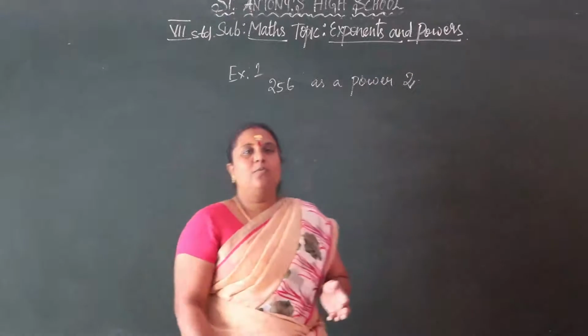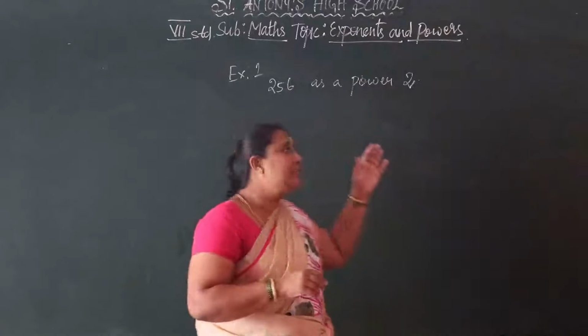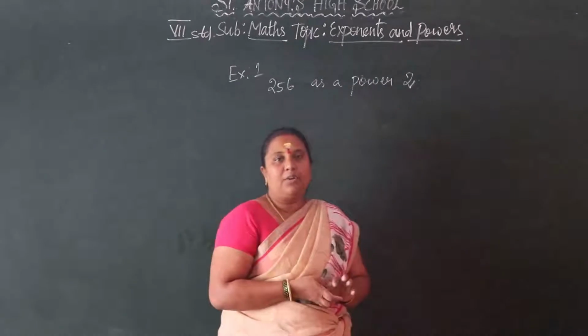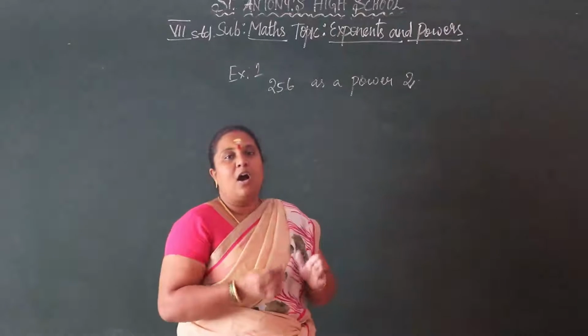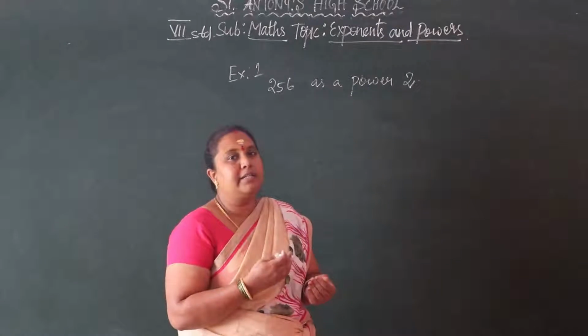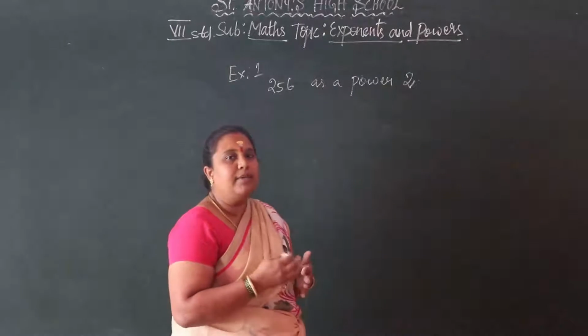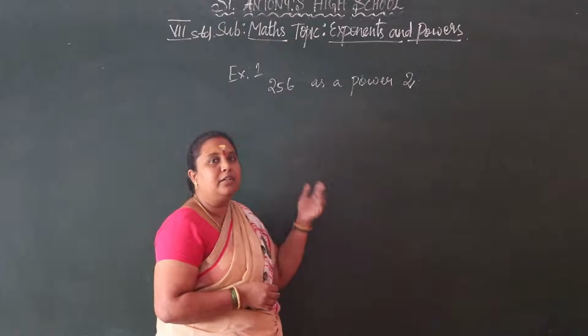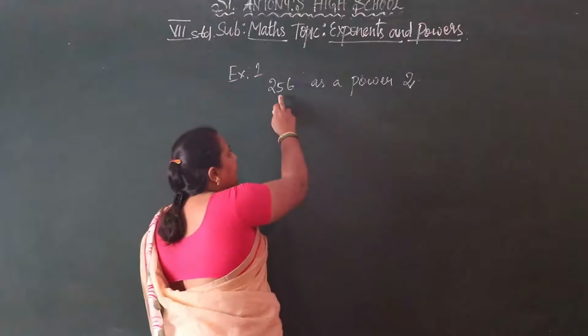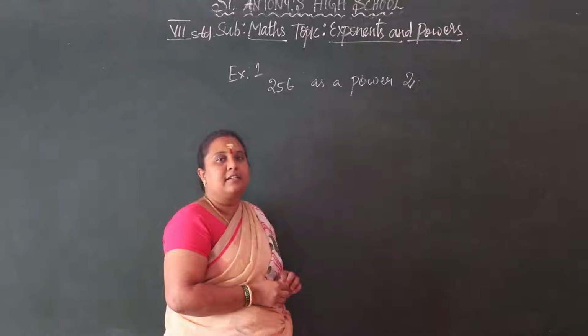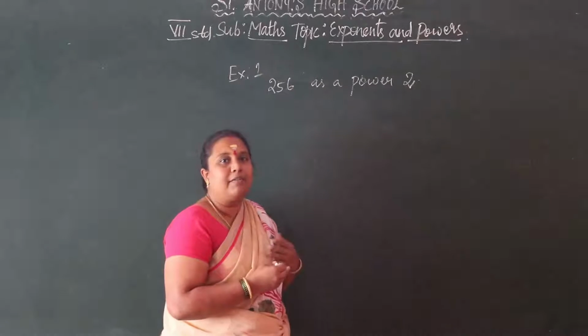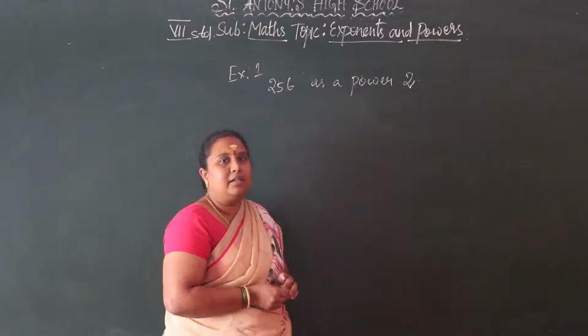So we have to take 2 as the base. How many times do we have to multiply 2 to get the answer 256? That we have to write as a power of the base number 2.